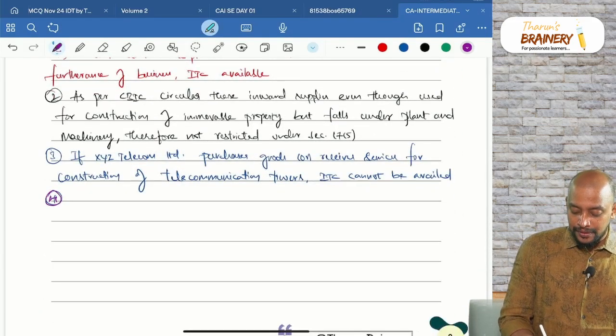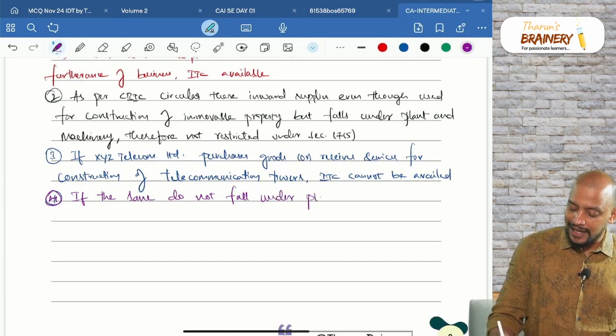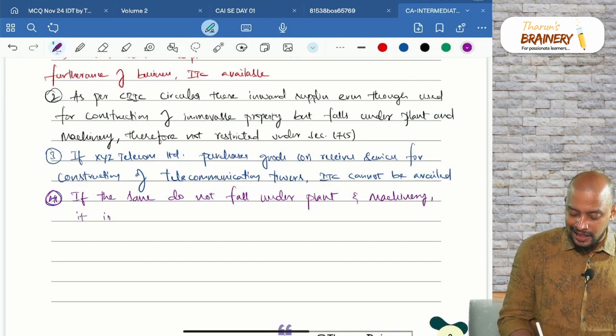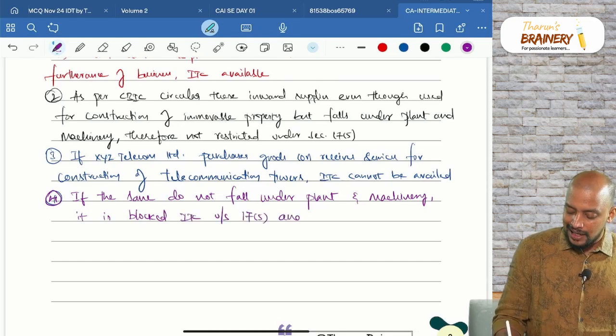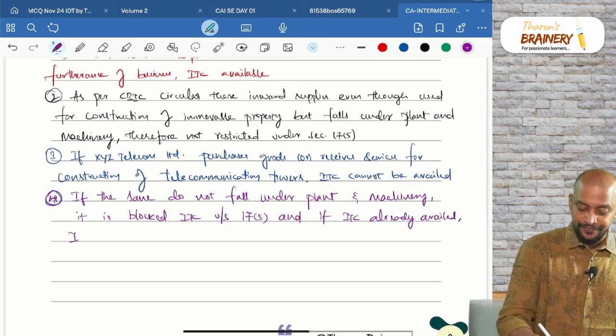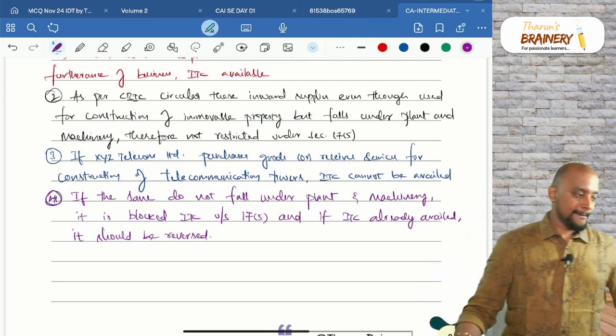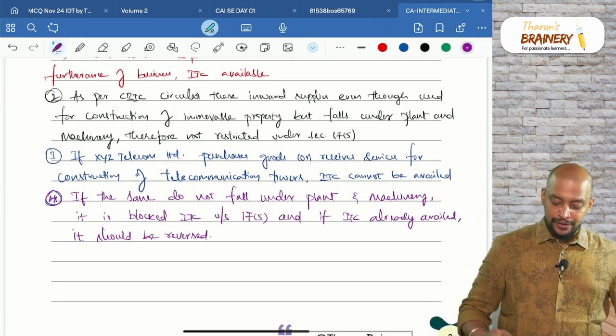No. So if the same do not fall under plant and machinery, it is blocked ITC under section 17 subsection 5, and if ITC is already availed, it should be reversed. Okay, that is with respect to this.